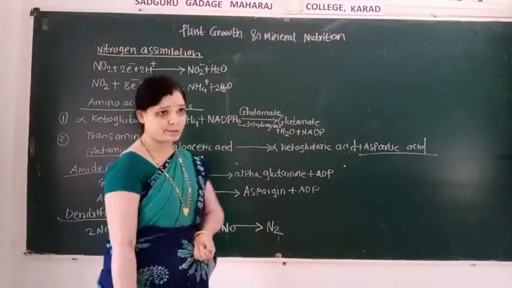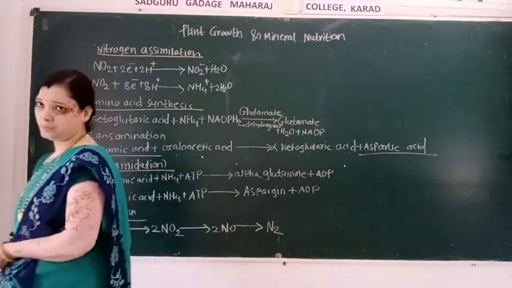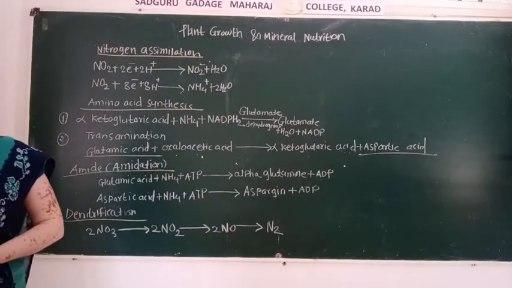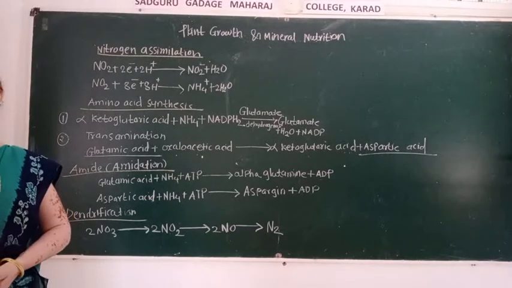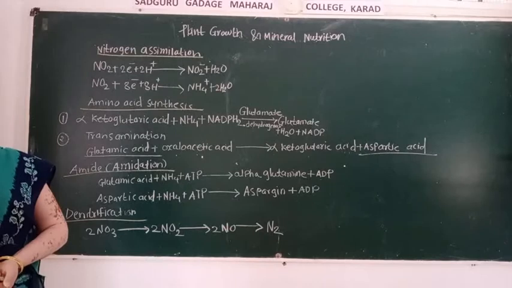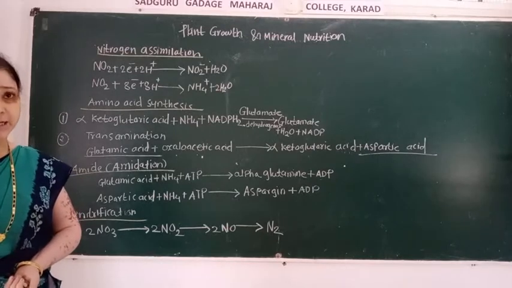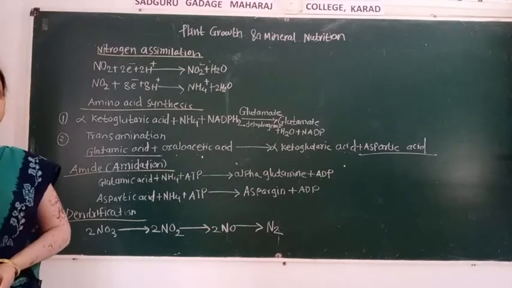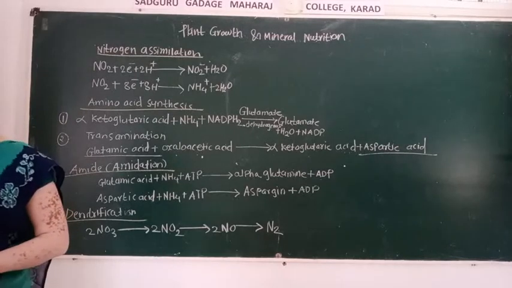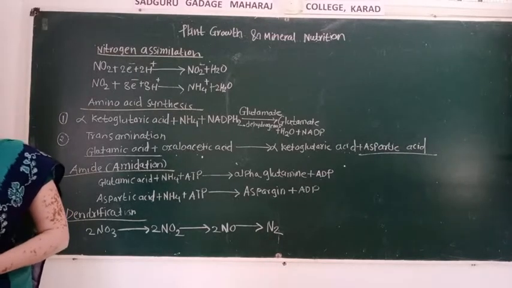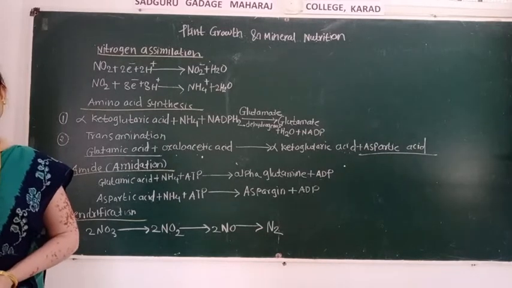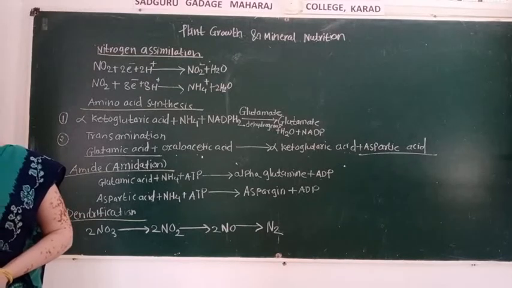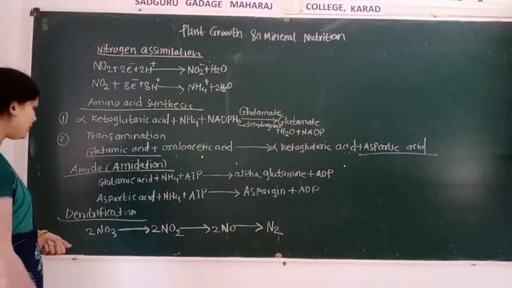The next process is the amide. Ammonia is absorbed by the amino acid to produce amide. This process is known as amidation. What is the meaning of amidation? Amidation, that is ammonia may be absorbed by amino acid to produce amide. This process is known as amidation. And how does amidation take place?